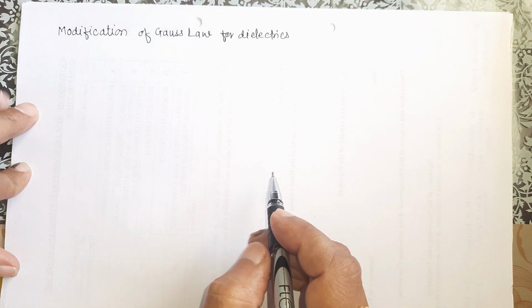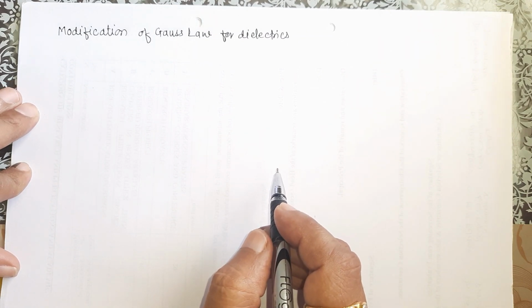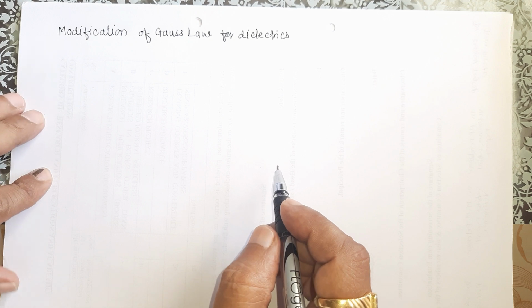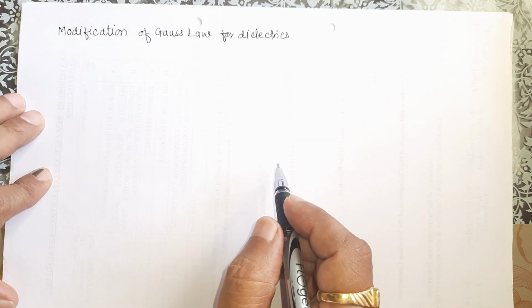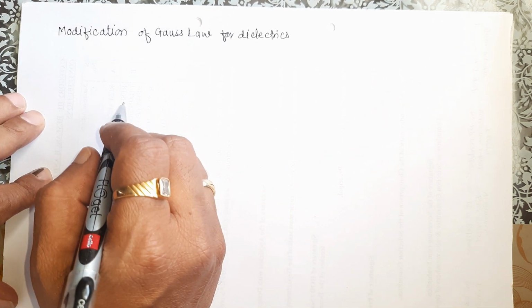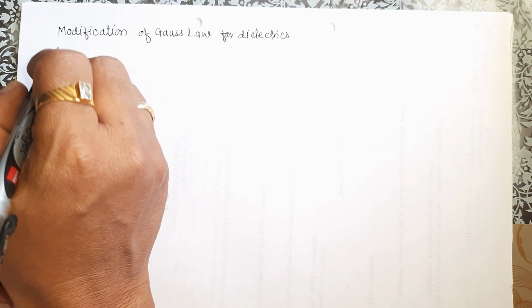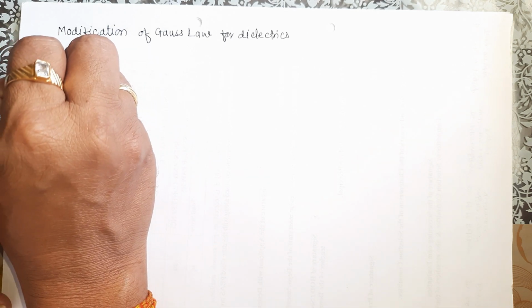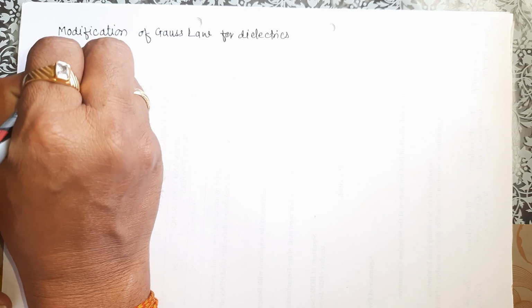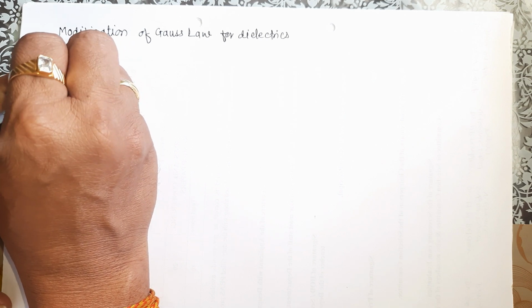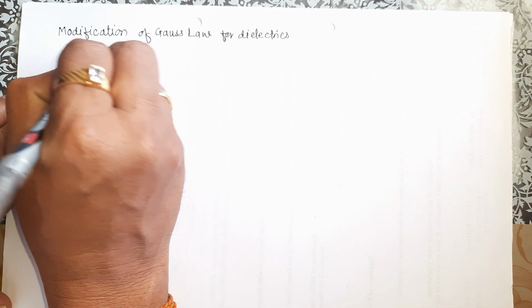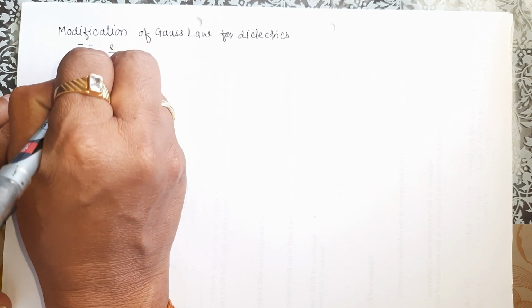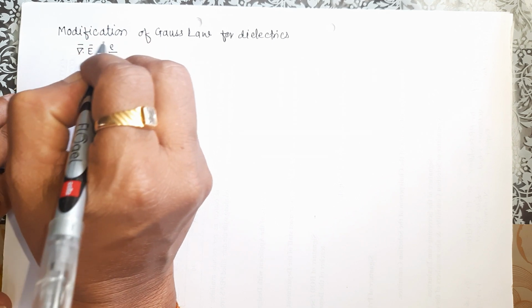Modification of Gauss law for dielectrics. In chapter 2, we derived the Gauss law in its differential form, that is del dot E bar is equal to rho upon epsilon naught.